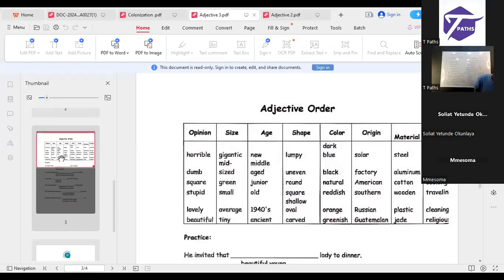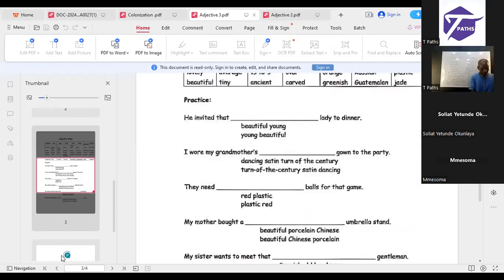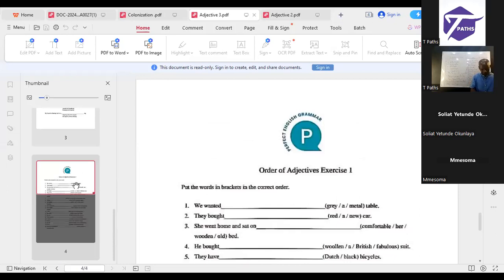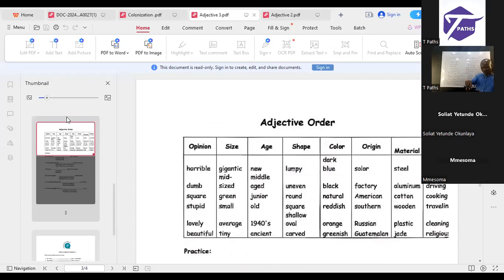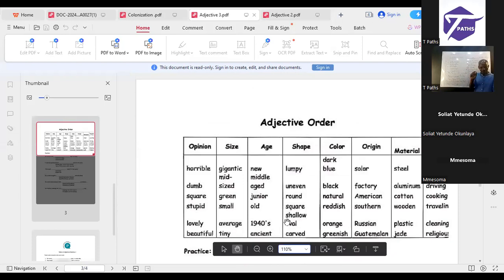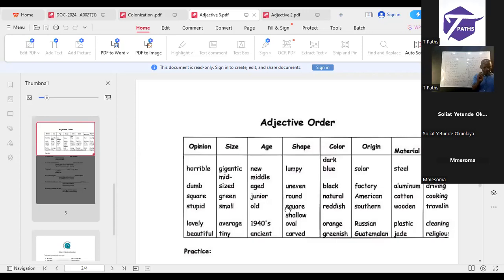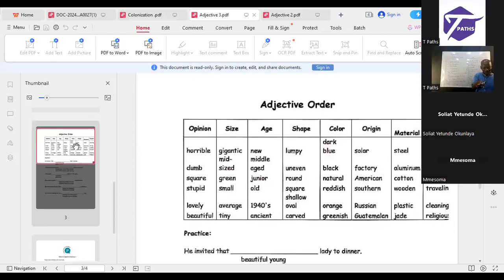Now, from what you've seen there, look at it very well. The first thing there, we said rules. We have seen them already. Then the second one, order again. Look at the chart that you see; that is about order, in columns. You can see that the first thing there is opinion. Look at the words there. Followed by what? Size, age, shape, color, origin, material, and purpose. That's the last one. You can see there.